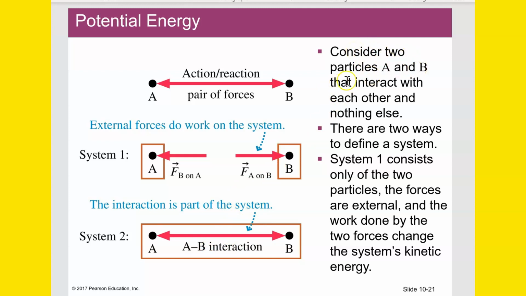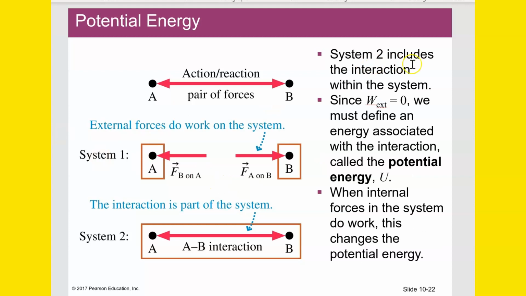Consider two particles A and B that interact with each other and nothing else. There are two ways to define the system. System 1 consists only of the two particles. The forces are external, and the work done by the two forces change the system's kinetic energy. System 2 includes the interaction within the system. Since the external work would be 0, we must define an energy associated with this interaction, and we call that potential energy, U. When internal forces in the system do work, this changes the potential energy.